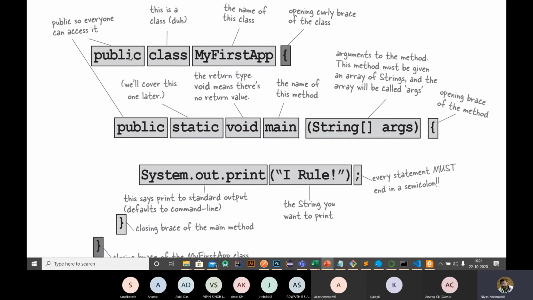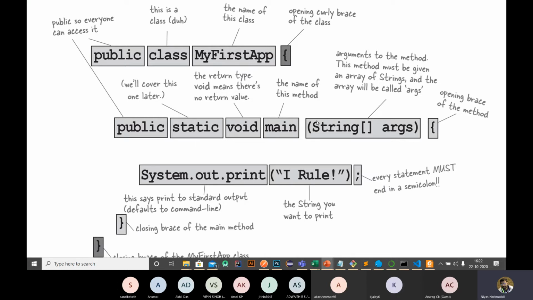Why are we using public? Public means it can be accessed by everyone, a publicly accessible class. There are different access modifiers, public, private, protected, that we will discuss. Here we are using public. Inside this class we have a main function, which is also public: public static void main. This is the structure for the main function.